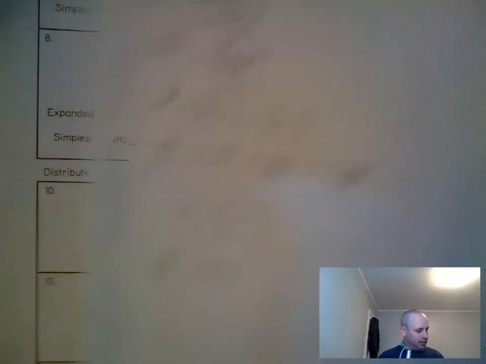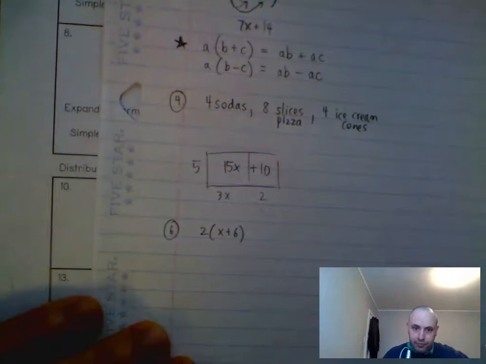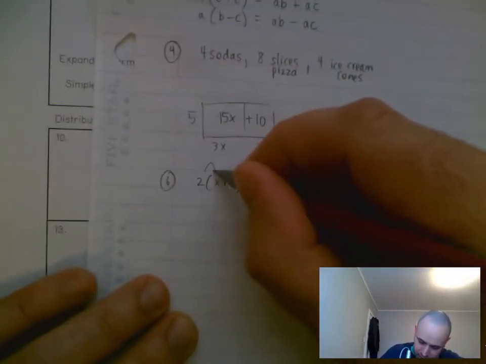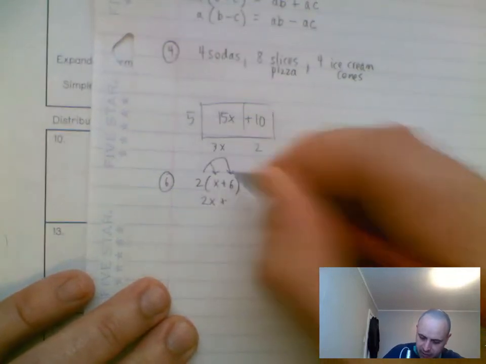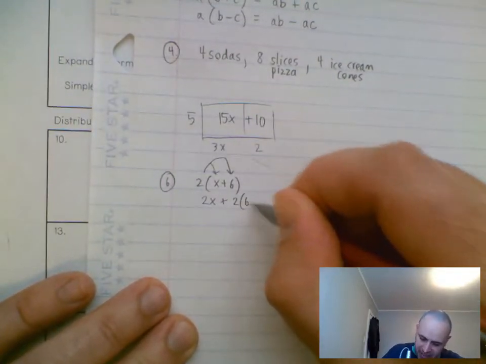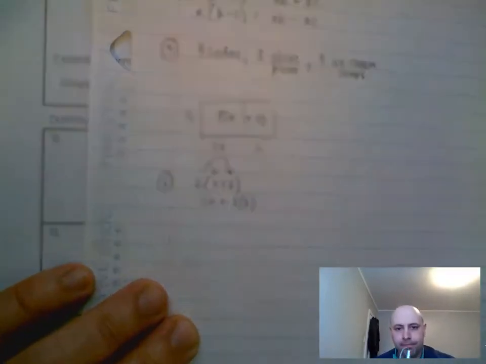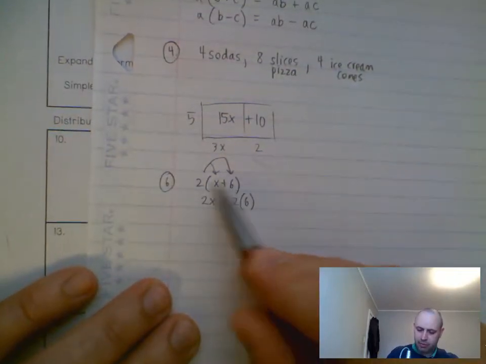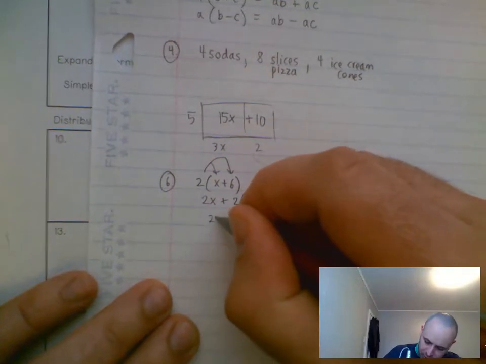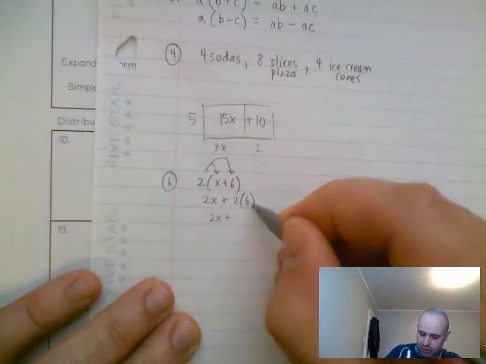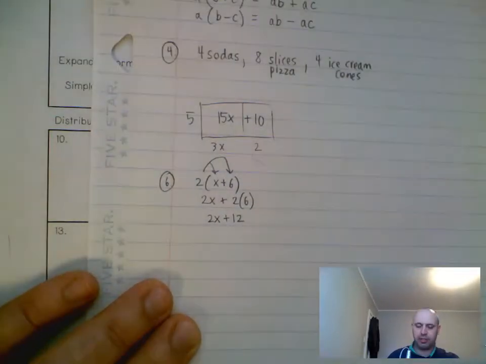So 2 parentheses x plus 6, I'm just getting that from right here. The expanded form would be 2 times x plus 2 times 6. So 2 times x plus 2 times 6. And then the simplest form would be 2x plus 2 times 6 is 12. 2x plus 12.